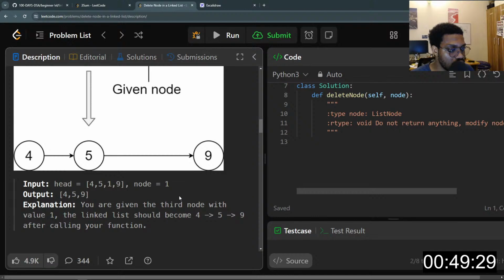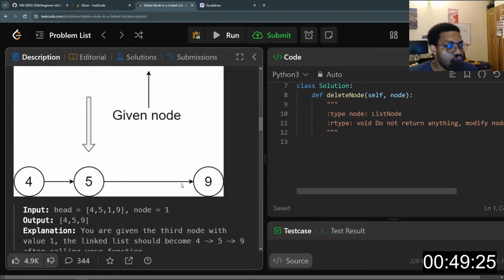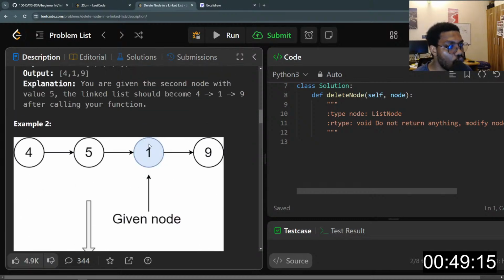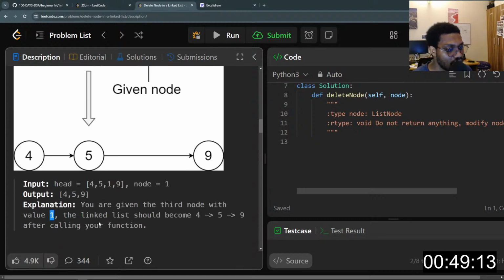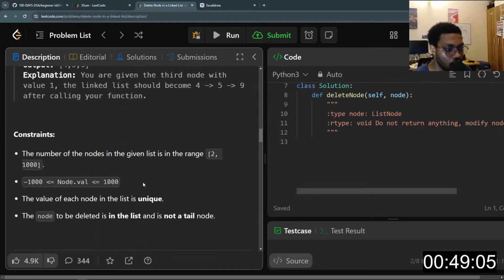You are given the third node with the value 1. Okay, the third node with the value 1. Oh, right. So the linked list should become 4, 5, 9 after calling your function.